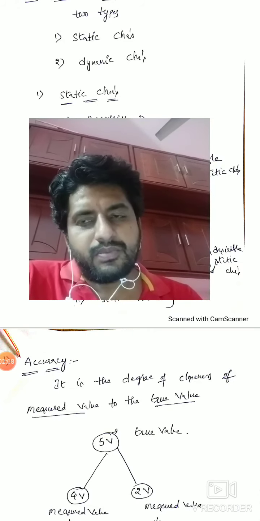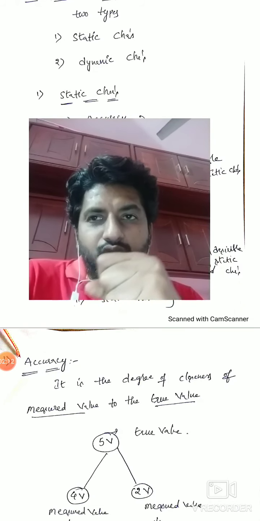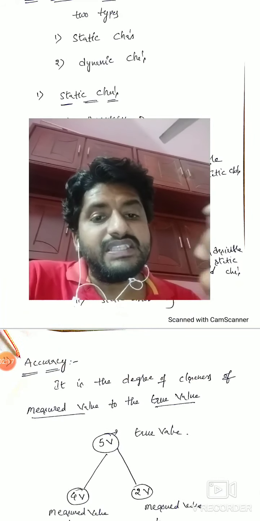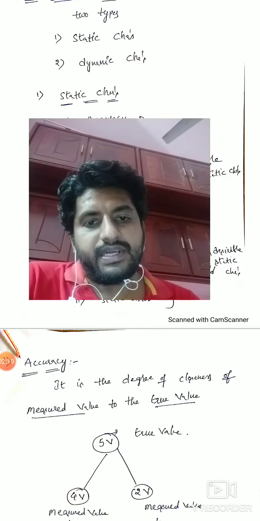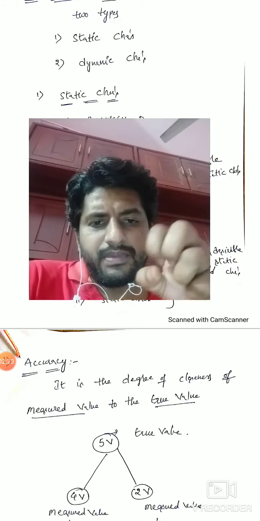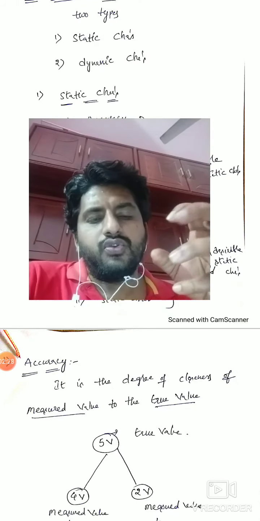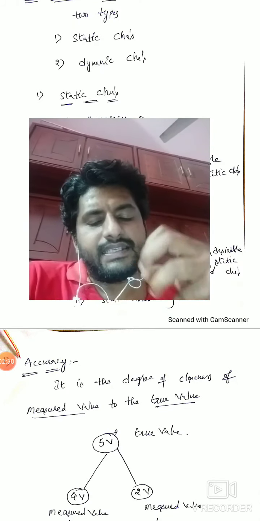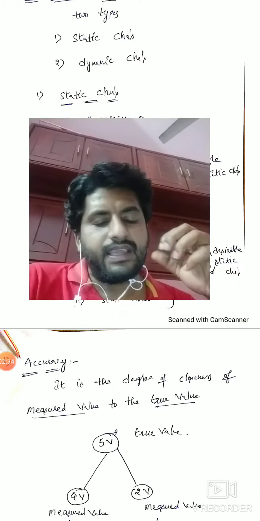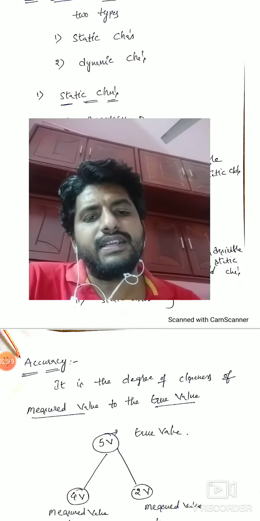So what is an absolute instrument? Absolute instruments are the instruments which measure the unknown quantity in terms of the physical constants of that instrument. That means if you want to measure a power, you require a formula. So you have to conduct tests for various results and put those results in that formula, and you will get the result, right? Suppose you want to find the power, you know the formula. What is the power formula?